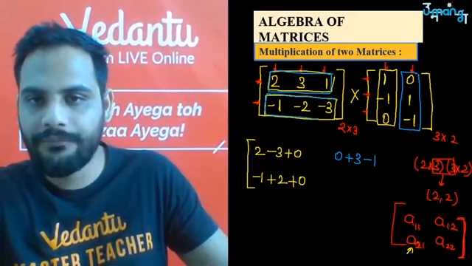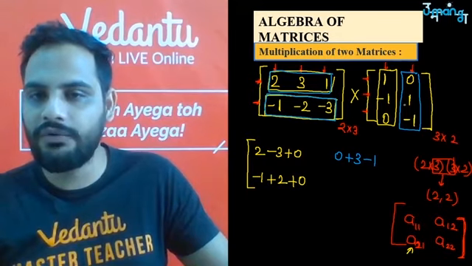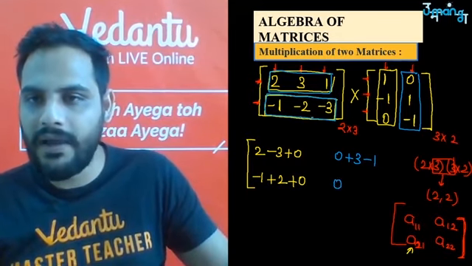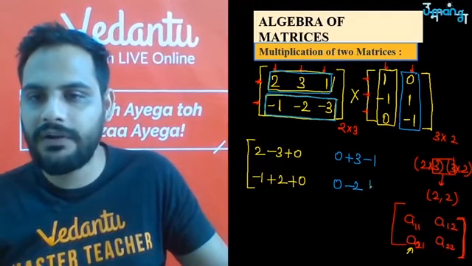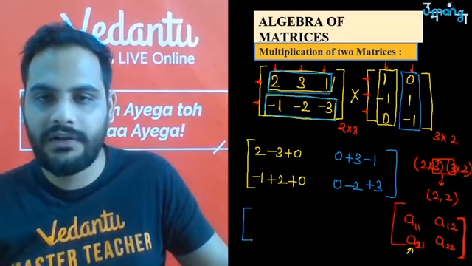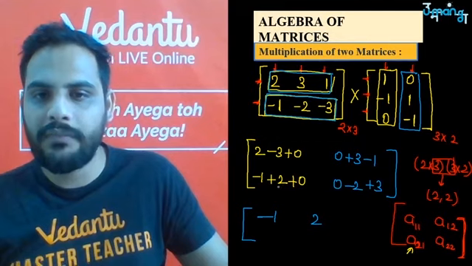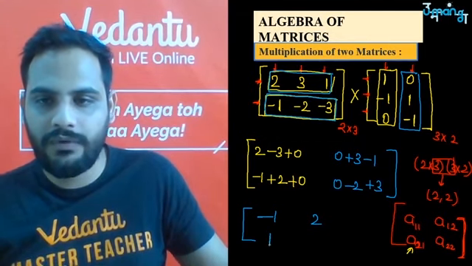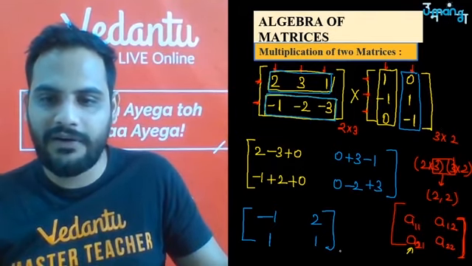So second row multiplied with the second column. So minus 1 into 0 is 0, minus 2 into 1 is minus 2, minus 3 into minus 1 is plus 3. ठीक है, तो 2 minus 3 plus 0 will become minus 1, 3 minus 1 is 2, minus 1 plus 2 is equal to 1, minus 2 plus 3 is 1. बस हो गया मैट्रिक्स, and you can see order of the matrix is 2 by 2.